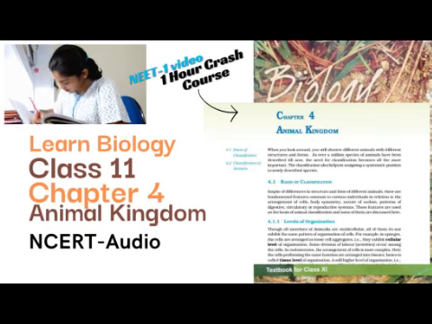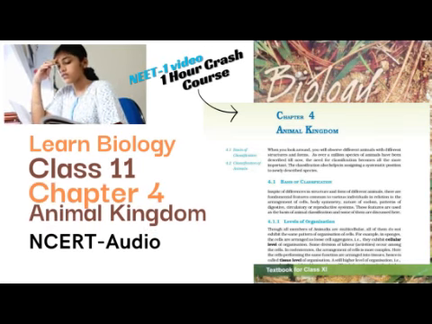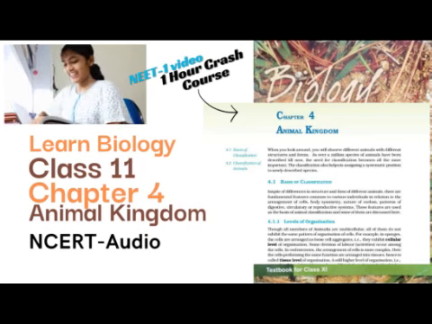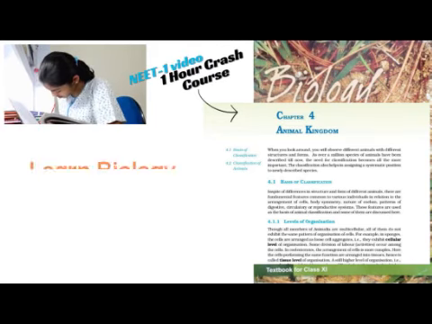4.2.8 Phylum Mollusca. This is the second largest animal phylum. Mollusks are terrestrial or aquatic having an organ system level of organization. They are bilaterally symmetrical, triploblastic, and coelomate animals.